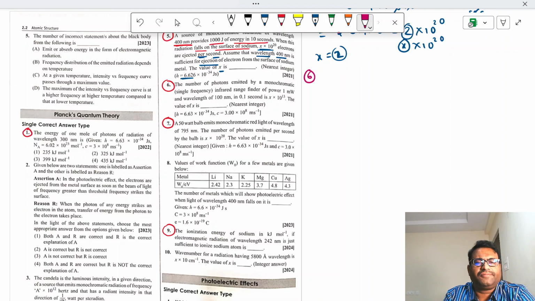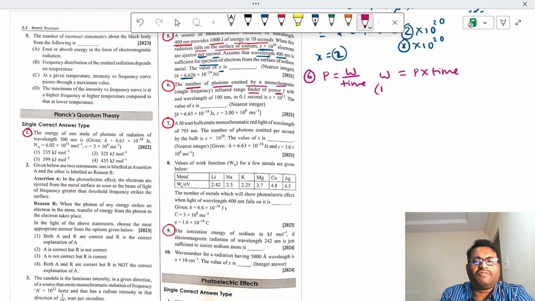Question number 6. Similar type of question: the number of photons emitted by a monochromatic single-frequency infrared source, find it from the power. Power is given. We know that power is equal to work done by time, so work done is equal to power into time. Work done is also, in other words, energy. Energy is equal to power into time.